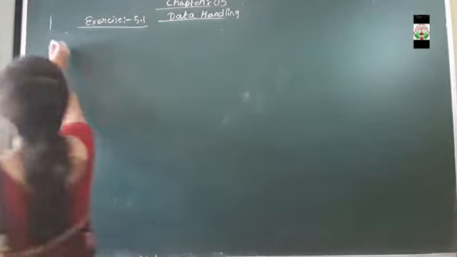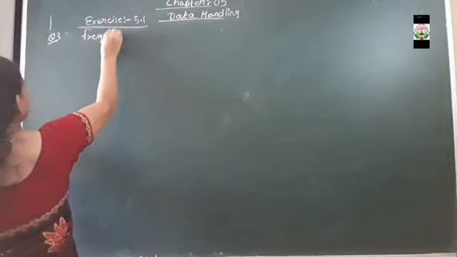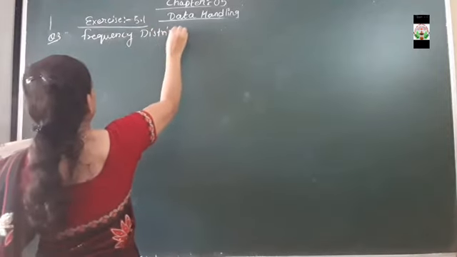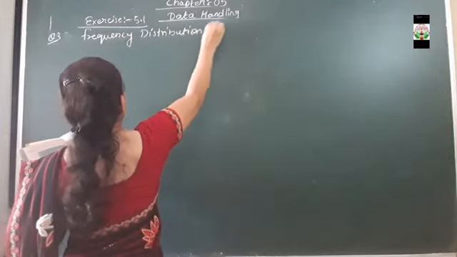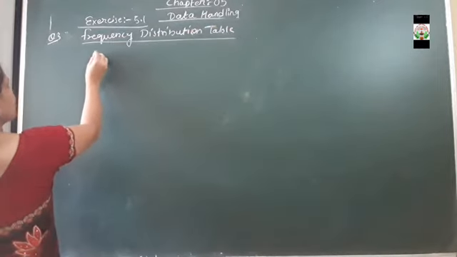So first work is to make a frequency distribution table. Okay, first thing is that we have to make a frequency distribution table.